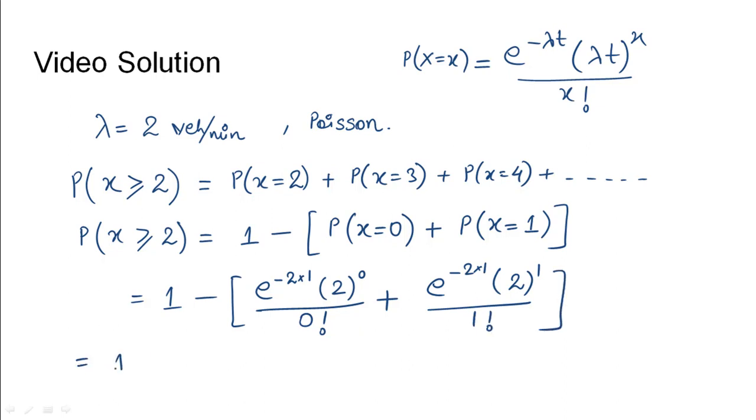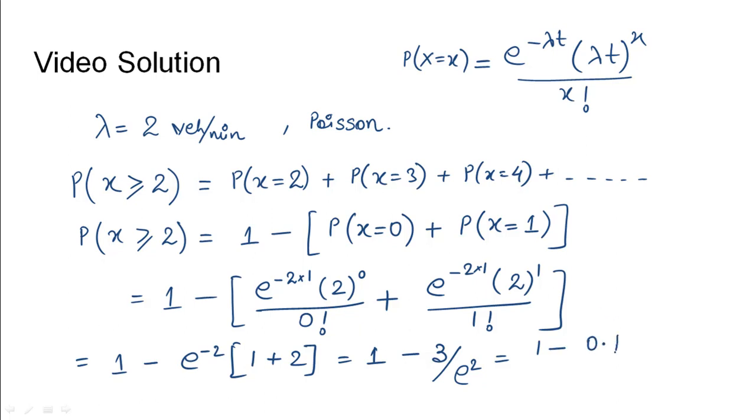This would be 1 minus e power minus 2 into 1 plus 2, which would be 1 minus 3 over e square, which is 1 minus 0.4059, which would be 0.5941. This can be approximated to 0.59 since the question asks us to approximate it to 2 decimal places.